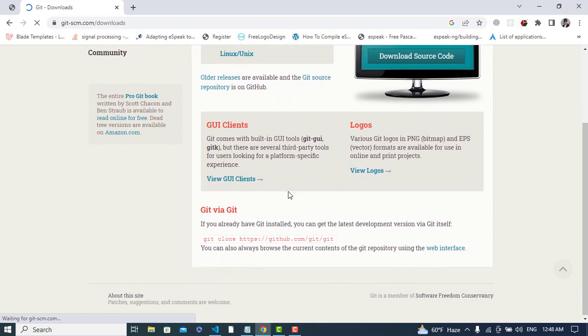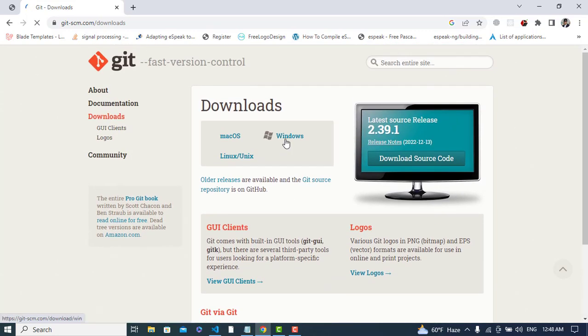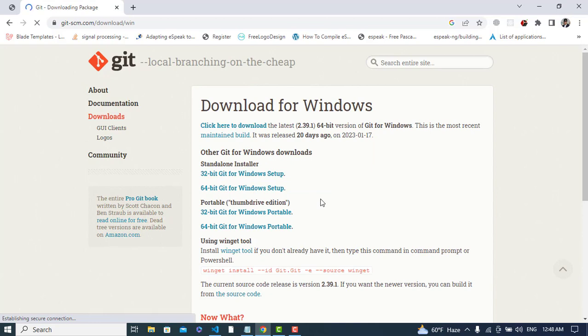We would like to download that for Windows, so let's click Windows. My operating system is 64-bit, so I will just download this one, 64-bit Git for Windows setup.